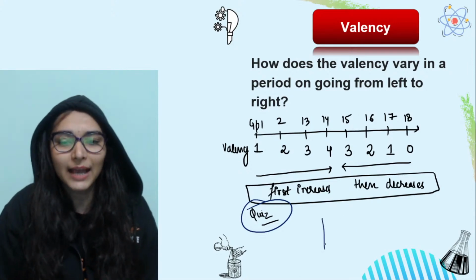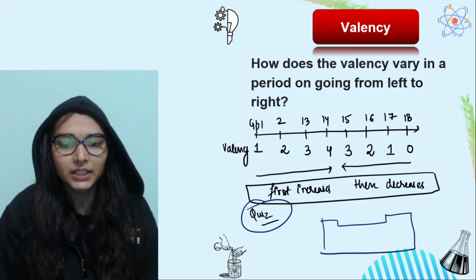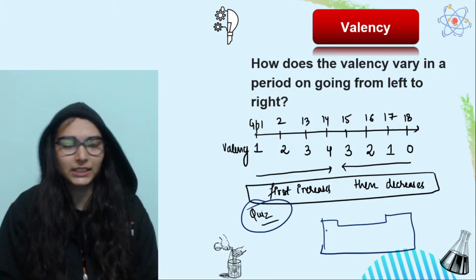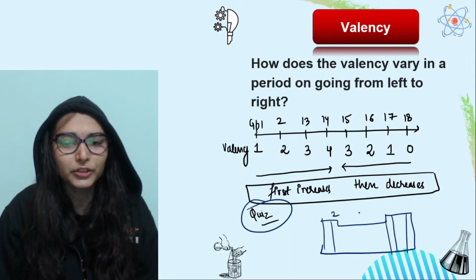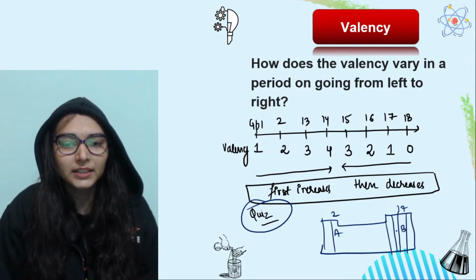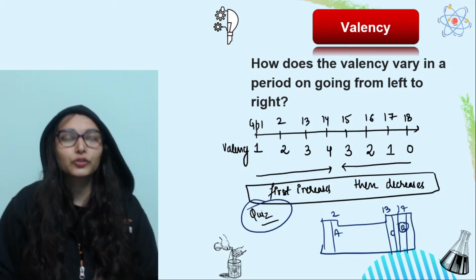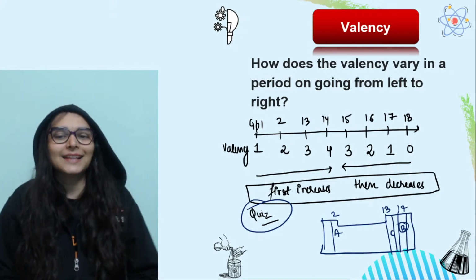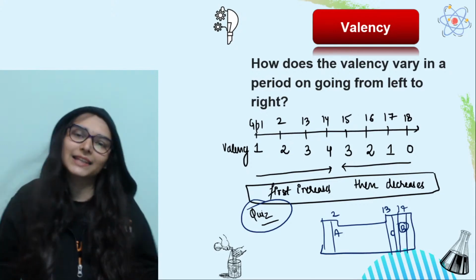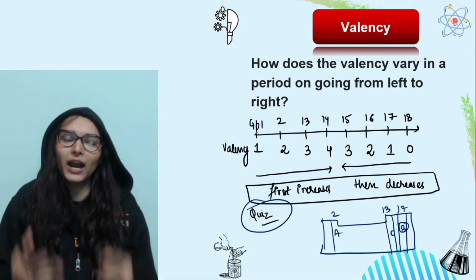See, the examiner gives you a rough modern periodic table, as you have checked in the sample paper, and some groups are given to you. Let's say this is group number 2, this is group number 17, right? And in it some elements are randomly given, A, B, C. So they can ask you what is the valency of B. So seeing the group number you can directly tell that. It is group 17, which means 7 valence electrons, valency would be 1. So you have to save your time.